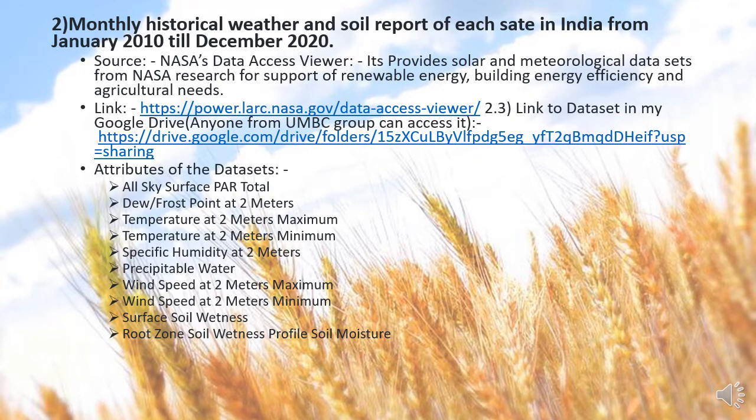And I have collected the maximum temperature at 2 meters above the ground level and the minimum temperature at a particular area 2 meters above the ground level, and specific humidity at 2 meters above the ground level, and precipitable water, which is the rainfall, and wind speed at 2 meters maximum, wind speed at 2 meters minimum, surface soil wetness, and root zone soil wetness profile of soil moisture. These last two are related to the soil profile, and all the other factors are related to the weather data set.